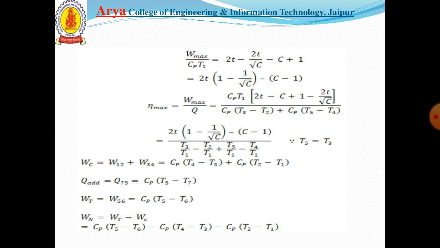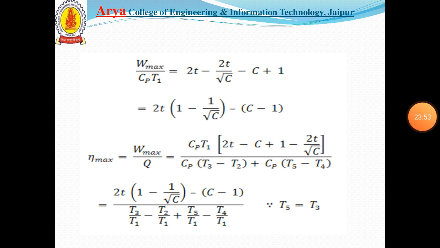By simplifying and putting T5 equal to T3, we can get the heat supplied as Cp (T3 minus T4) plus Cp (T3 minus T2).